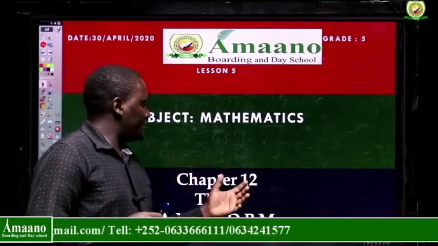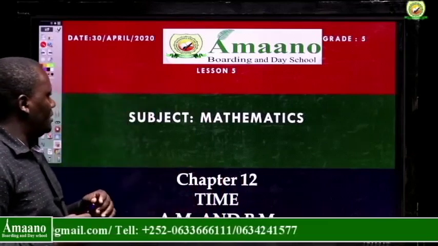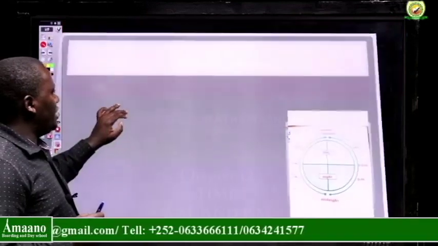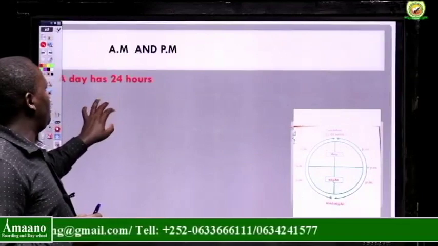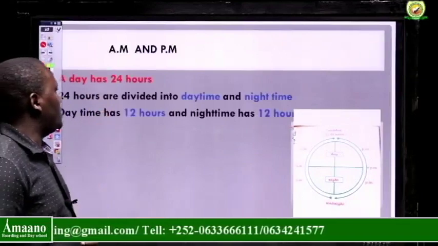Now, after all this explanation, let's check on what we have here. As I've already told you, a day has 24 hours.